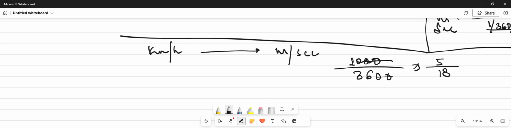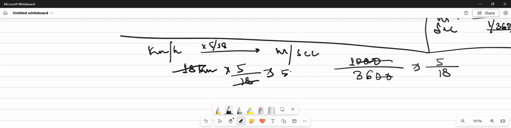So if we have to change kilometer per hour into meter per second, then we will multiply it with 5 by 18. It means if 18 kilometer per hour is given and we have to change it into meter per second, we will simply multiply it with 5 by 18, and the answer will be 5 meter per second.